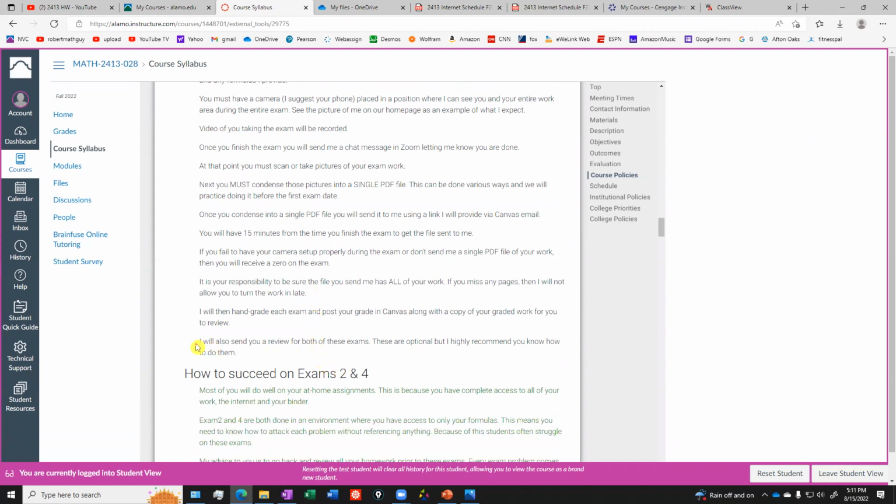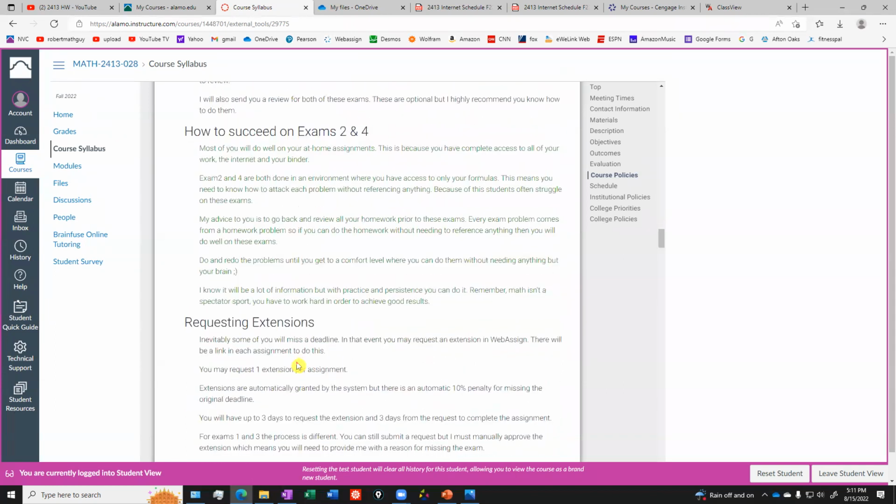For these exams 2 and 4, since they're so important, I will be sending you reviews. Those are the only 2 exams I send you reviews for, because everything else is done online. These reviews are optional, but I highly recommend that you know how to do them, because they are very close to what you're going to see on those tests.